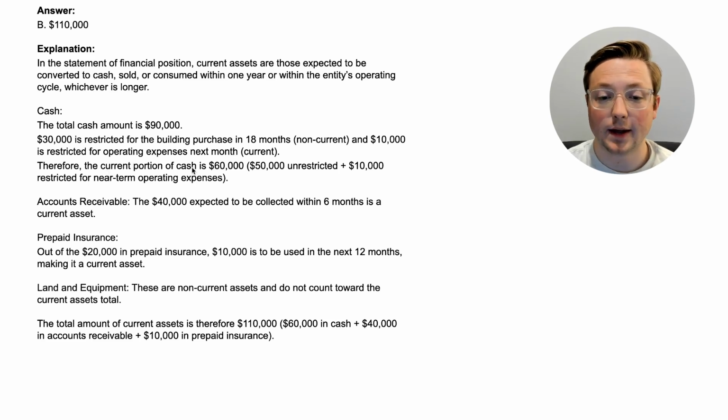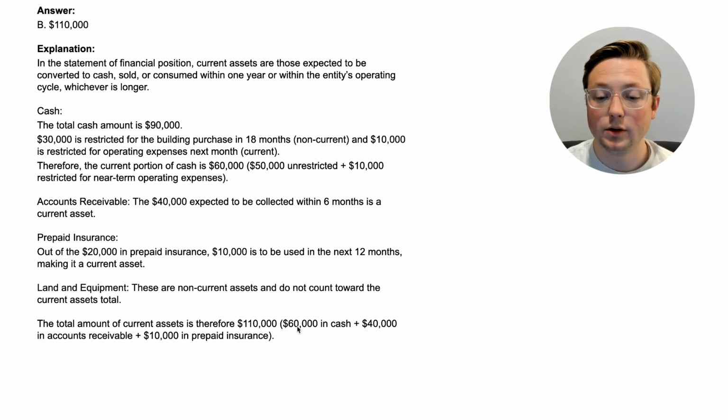So the current portion of cash is the $60,000, which is the $50,000 that's not restricted by anything, and then the $10,000 that's restricted, but it's specifically for near-term operating expenses. So $60,000 of current cash, because there's $30,000 they are setting aside specifically for a building that they're building in more than a year. Then there's the accounts receivable. That's expected to be received within 6 months. Prepaid insurance, out of the $20,000, $10,000 is going to be used up in the next 12 months. So it makes sense why only $10,000 is going to be current. And then there's non-current assets, which is the land and the equipment. That's not going to be included.